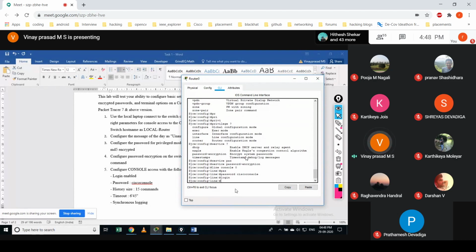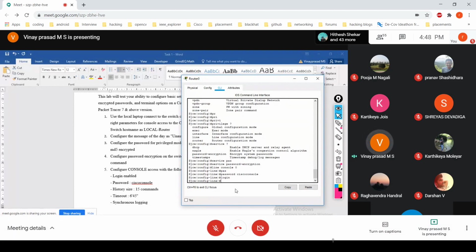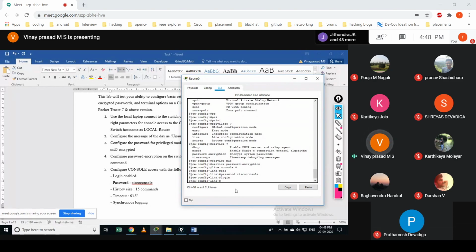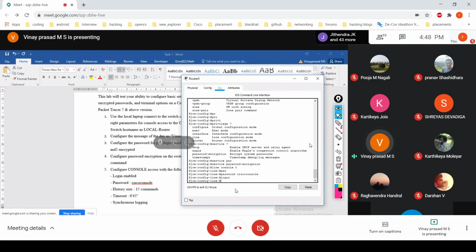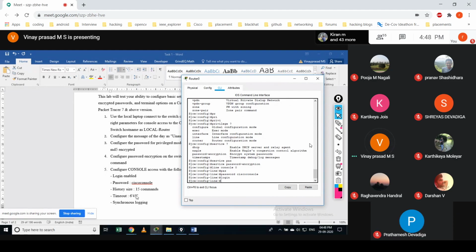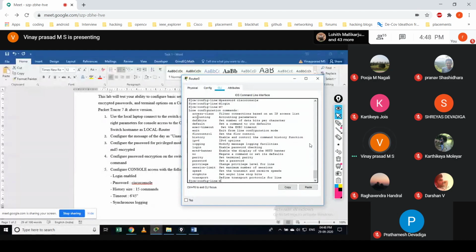And I'm giving this login. Okay, and it is asking to set a timeout. It means when you logged in, it should time out after this time, 6 minutes 45 seconds. Okay, if you press enter, you would see here itself what commands you could run. Session timer, session limit, maximum number of session time.